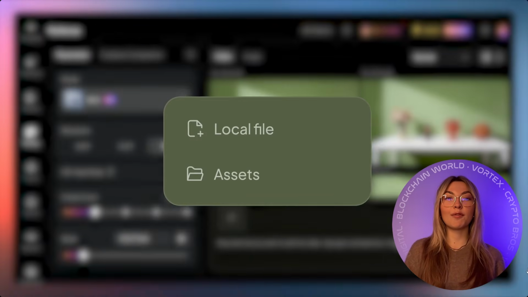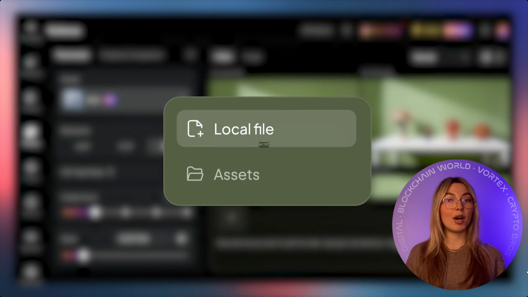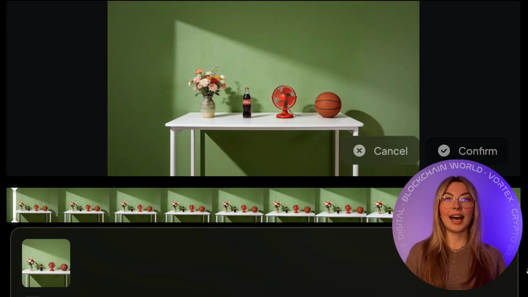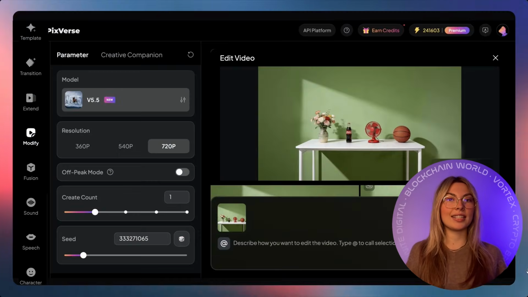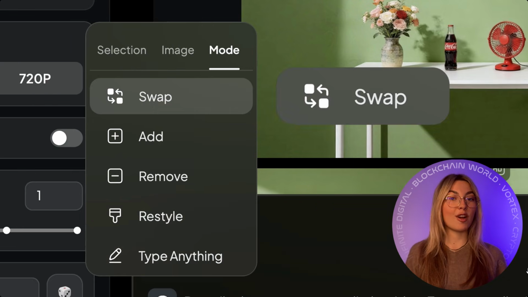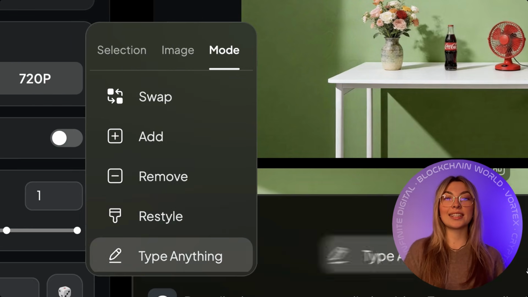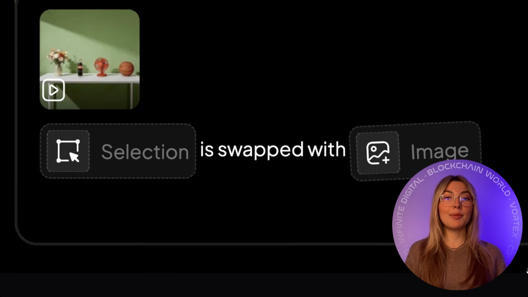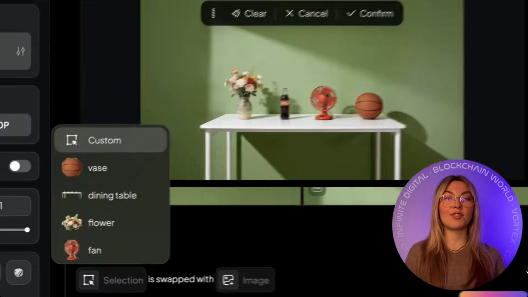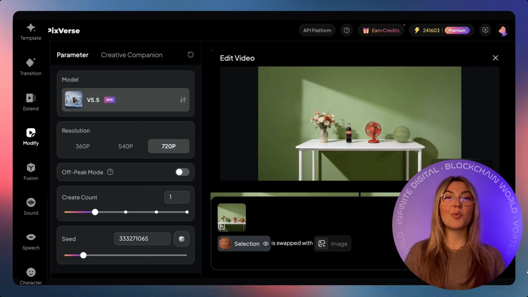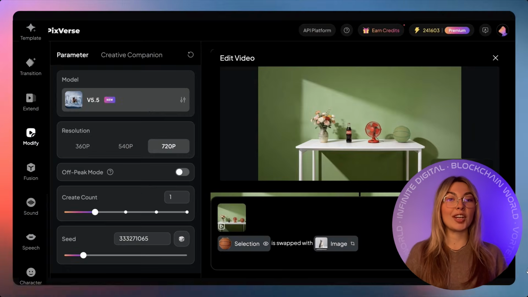You upload a lifestyle photo with the product on a table. In Modify, you define actions. Hands reach for it. The product activates. The scene transitions into use. You are controlling cause and effect. For ads, this means embedding products naturally into real situations. For creators, it means remixing moments instead of generating fake ones. For IP and travel content, it means one scenario flows into another without breaking continuity.